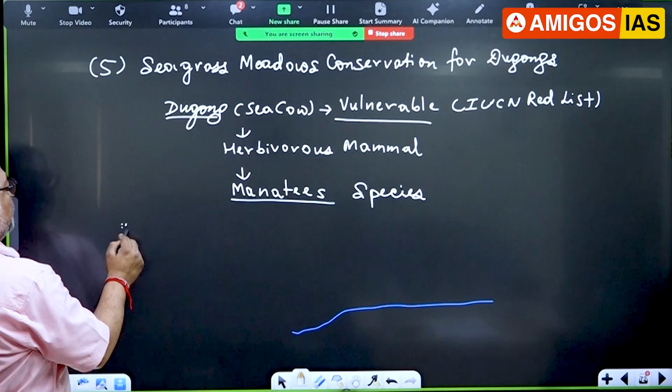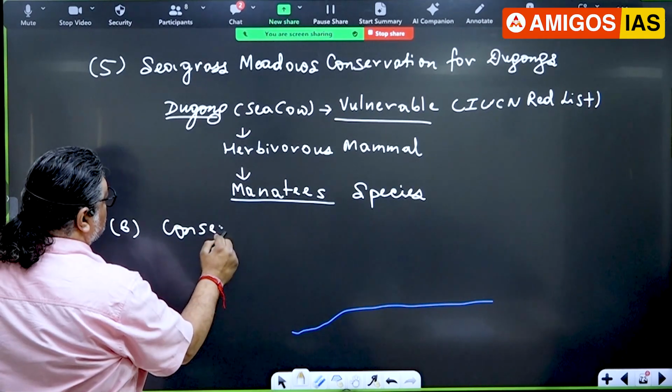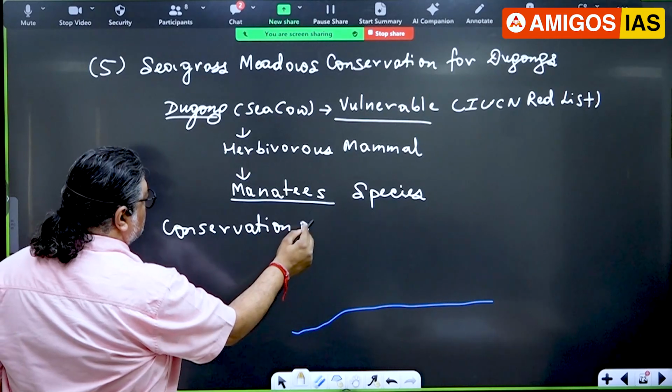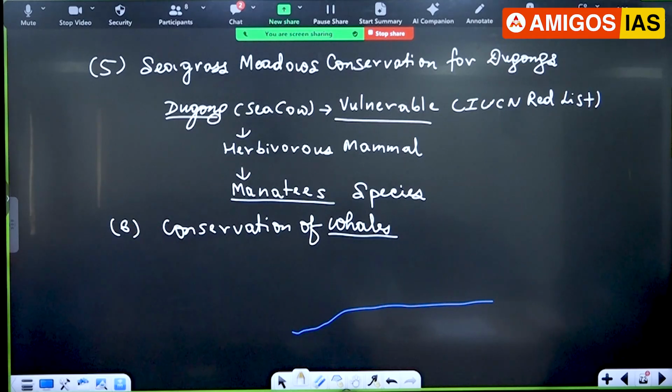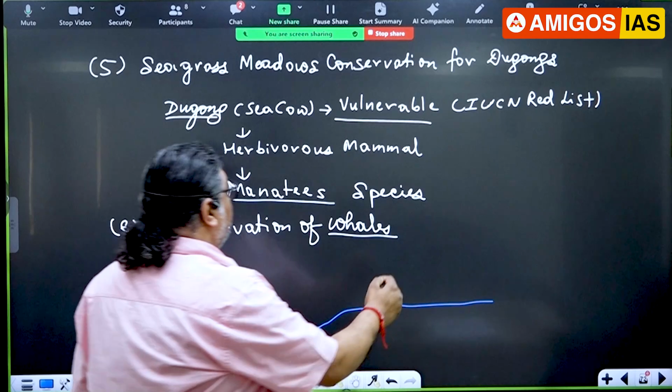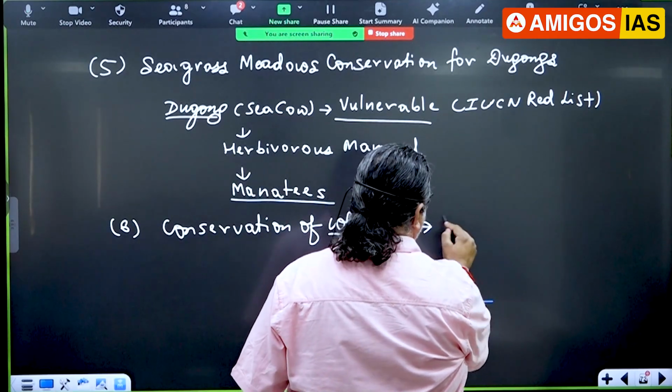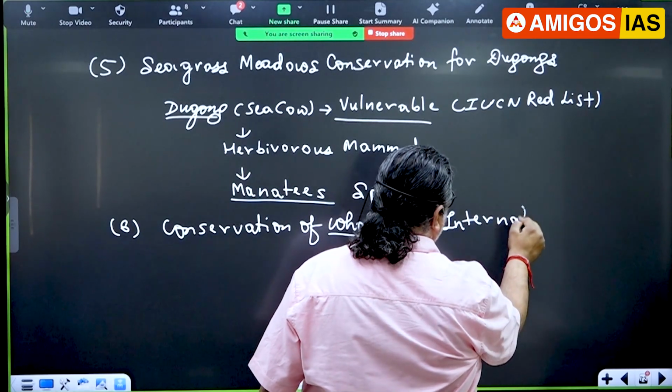Now another thing, very, very important. Whales have made a lot of headlines. Do we have whales in India? Well, we have. One name: which is the biggest whale in the world? Blue whale, size wise. And a whale is also a mammal, not a fish. Largest mammal of the world. So here, you must read this one.